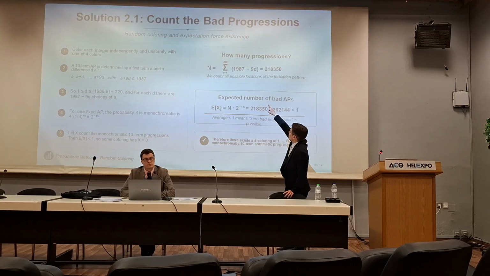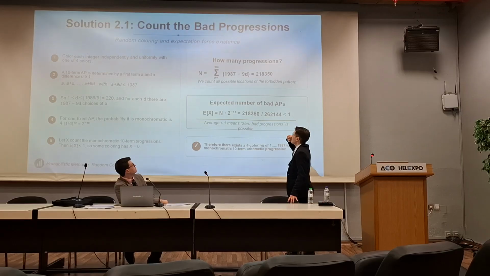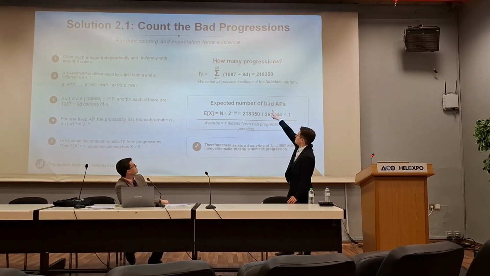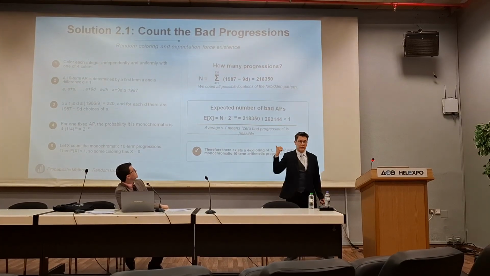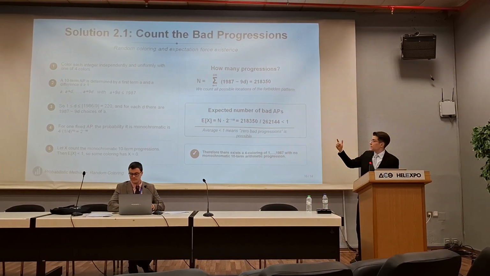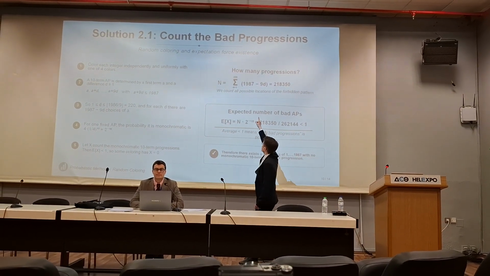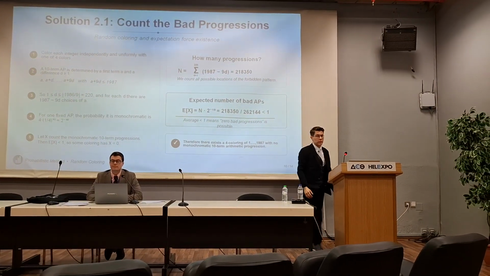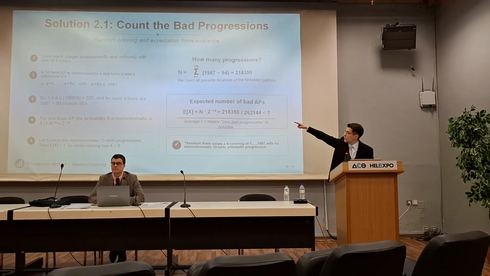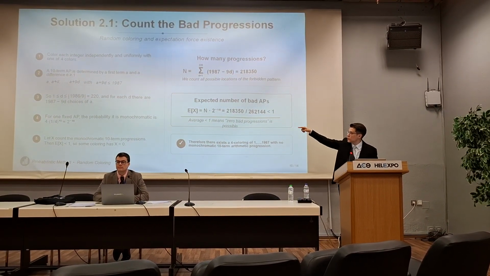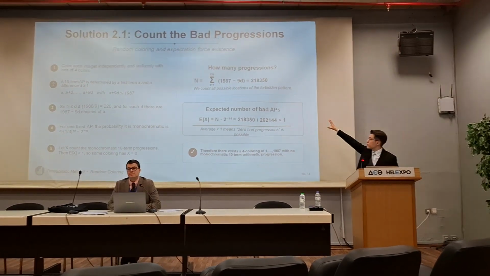So this is the way to count. It is the sum for difference from 1 to 220 of this number. This number is the upper bound for the first term, because it will have difference D, and the last number would be A plus 9D. We want this to be positive, and we sum over all the possible differences. The maximum difference is 220. This comes from this inequality in point 2 as well. So this is the total number of arithmetic progressions of 10 terms.